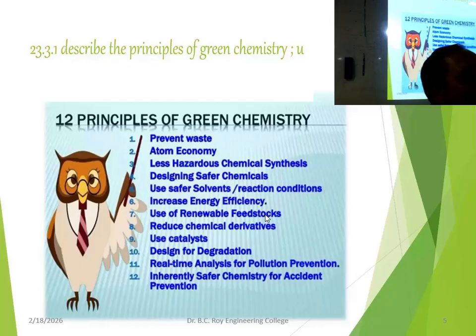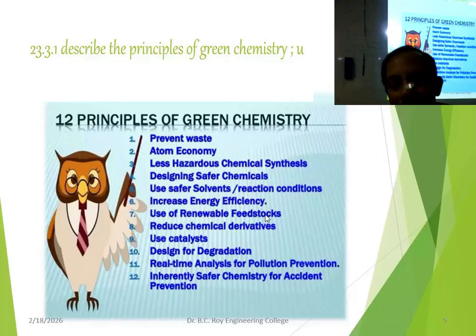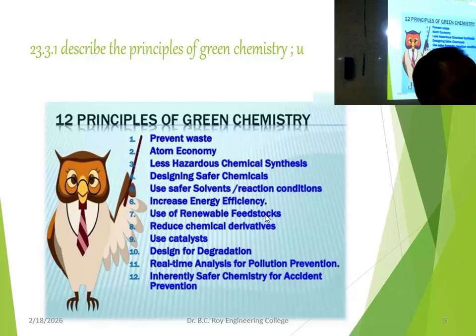Wastage is in no way feasible nowadays. So then use a catalyst. Whenever possible, it is better to use a catalyst, because a catalyst will prevent the loss and the wastage. The reaction will be better, with complete combustion and complete reaction. So the catalyst will do these things, and as a result, better efficiency is always obtained. So that's why use a catalyst. Next, design for degradation, and real-time analysis for pollution.